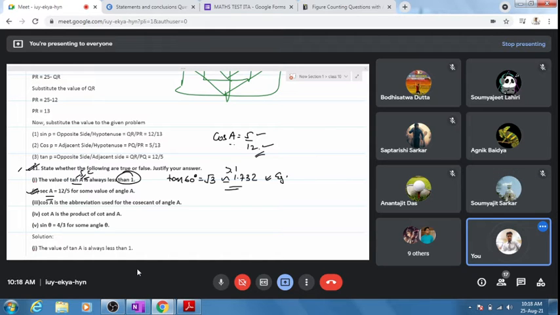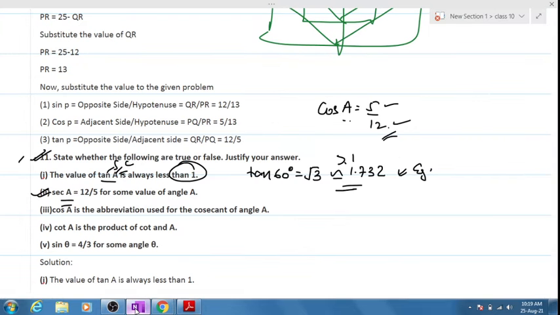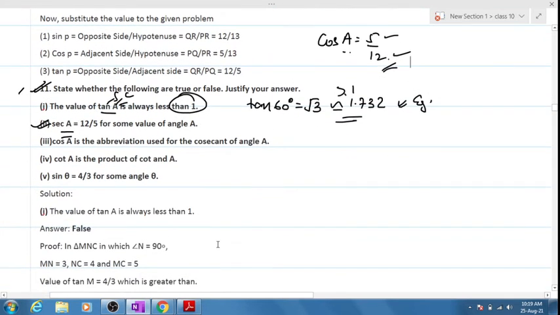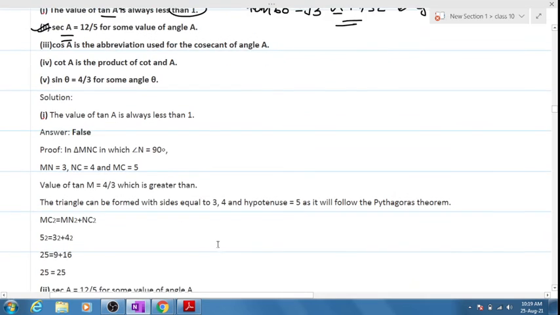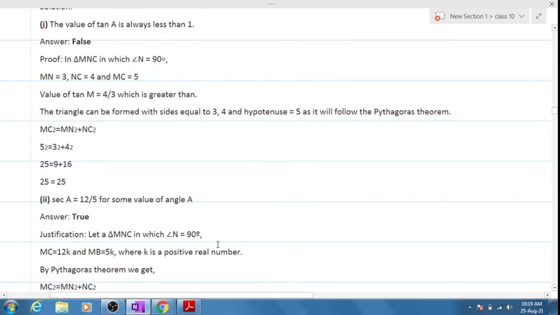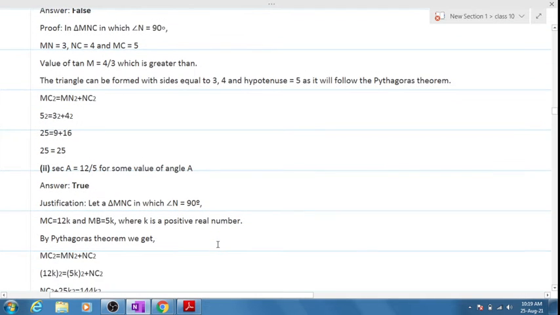Shamujit, Agnik, how many are saying yes for this numerical? True or false? Yes, sir. True. Possible. Sir, true. Yes, sir. What is the formula for cos? Base by hypotenuse, perfect. Yes, it's possible. Clear?